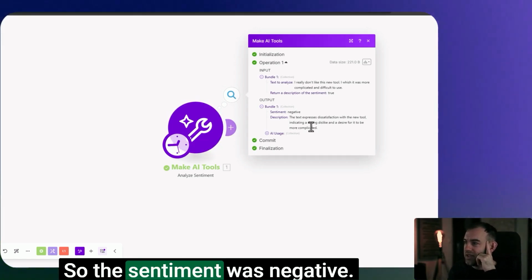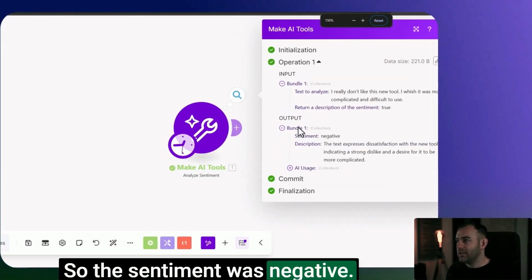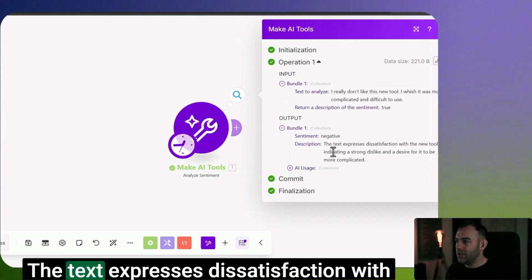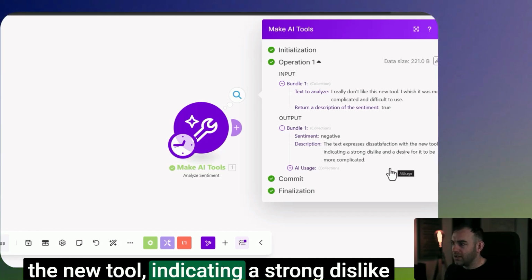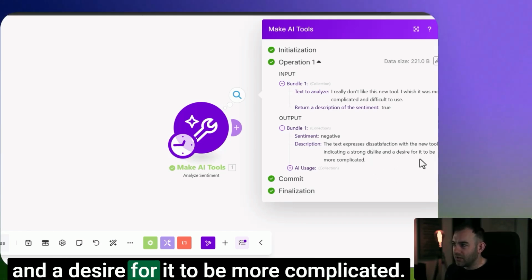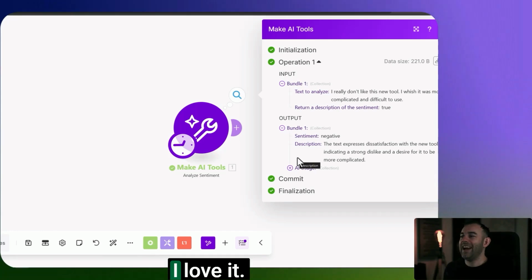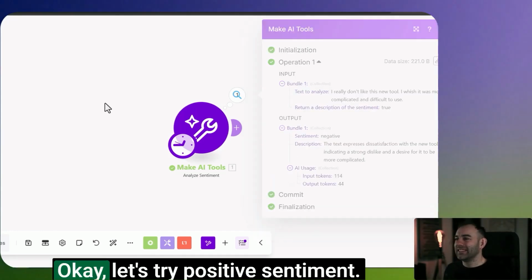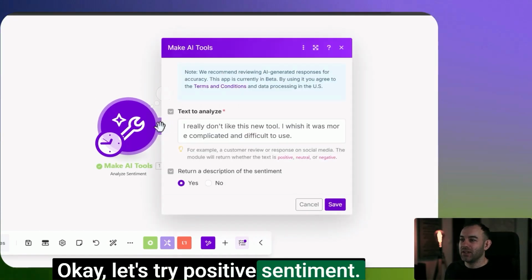Okay, so the sentiment was negative. That's correct. The text expresses dissatisfaction with the new tool, indicating a strong dislike and a desire for it to be more complicated. Love it. Okay, let's try positive sentiment.